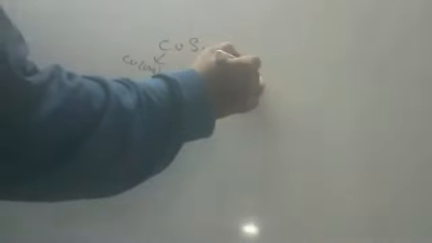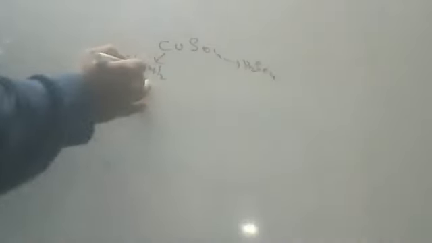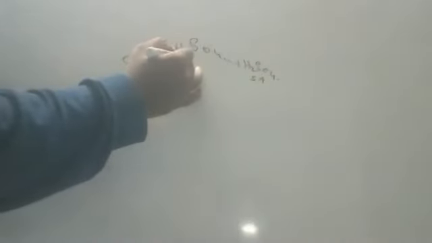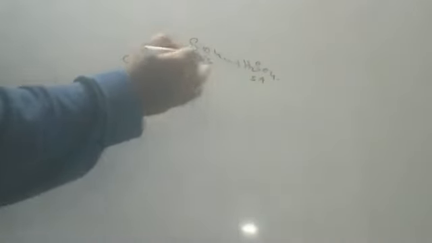Next one, copper sulfate. I hope everyone is copying, children. Please keep copying. Now I'll write all small. Copper sulfate, because you understood, no? So it is coming from which base, children? Copper hydroxide. It is coming from which acid? Sulfuric acid. And this is a weak base. This is a strong acid. So it is an acidic salt. It is what type of salt, children? Acidic salt. Okay, children. Copper sulfate.